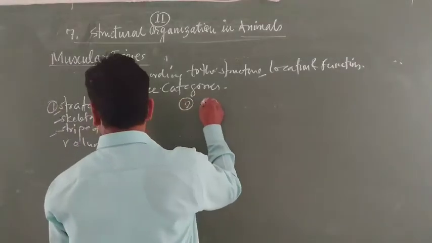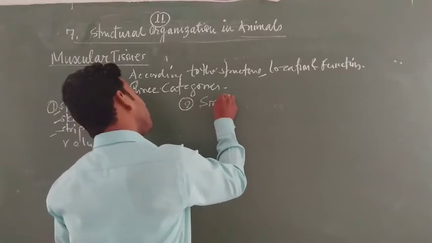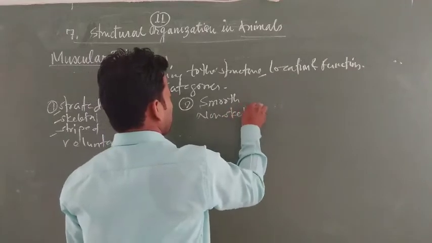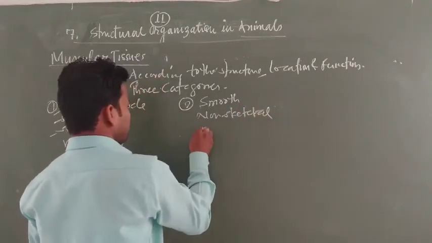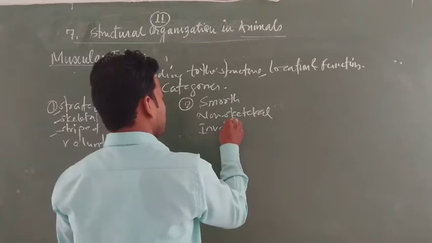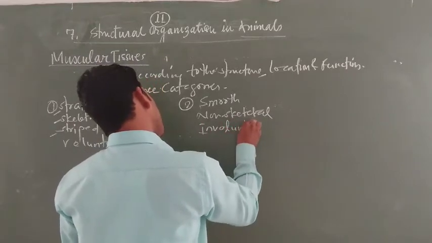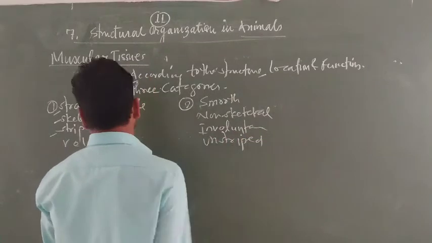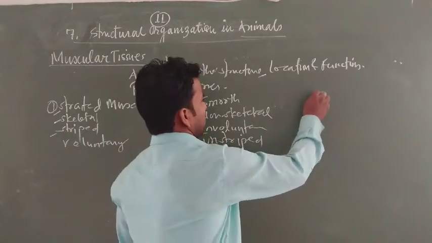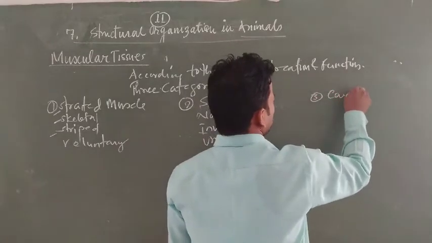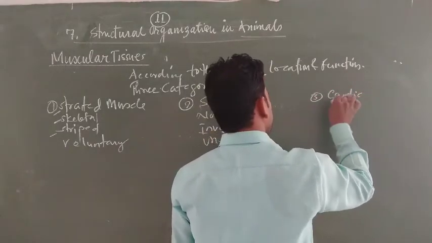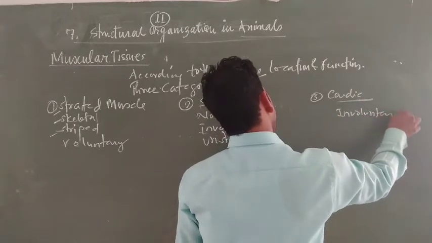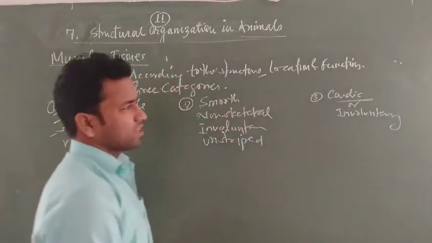The second muscle is the smooth muscle. It is also called non-skeletal muscle, involuntary, unstripped muscle. These are all names of smooth muscle. And the third muscle is called cardiac muscle. Cardiac muscle is also an involuntary muscle and performs involuntary functions. So these are the three types of muscles.